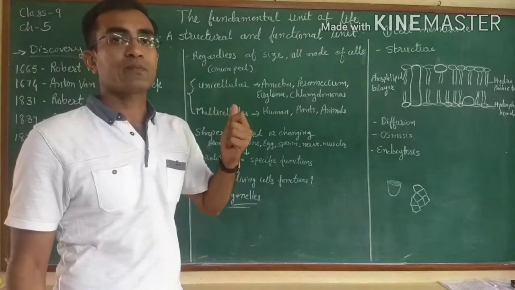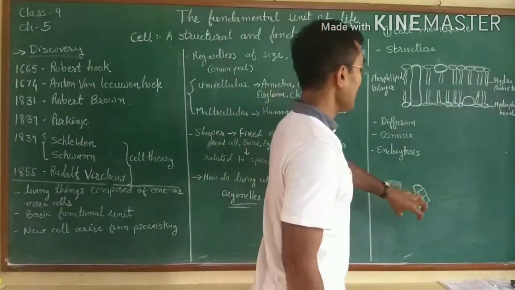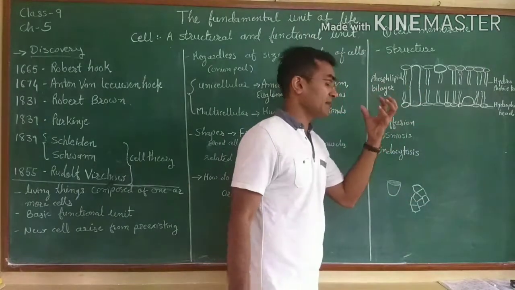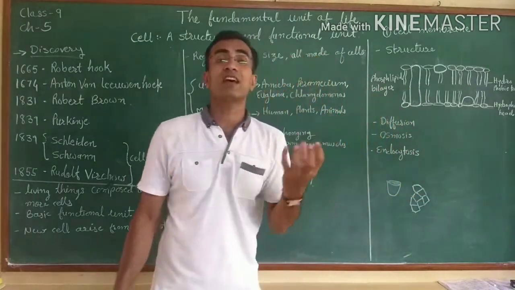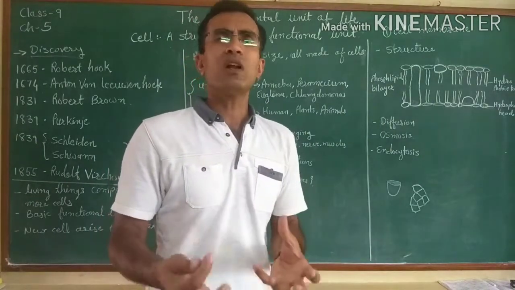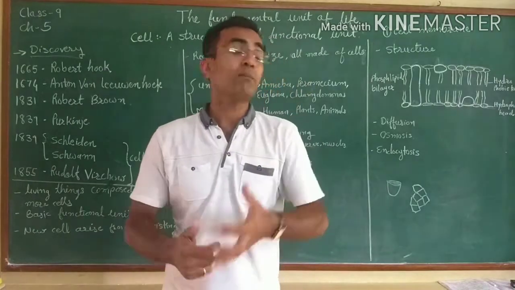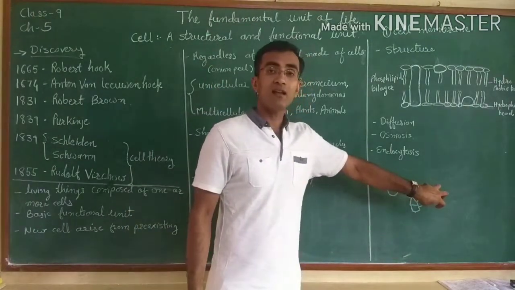Okay, so whatever he observed in the microscope, those were non-living cells, because the wooden cork was already non-living. So at that time he did not observe any other material present within the cell.